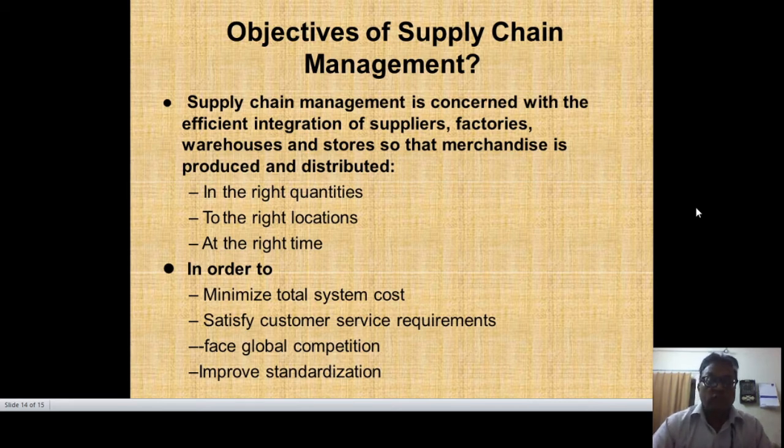If the post service is to be required in certain instruments, certain products are to be there, then we have to provide for global competition, because nowadays competition is growing day by day. So in this competitive environment we should maintain integration and proper standardization. Certain quality standards have to be maintained, and accordingly we have to carry on. Otherwise we cannot survive in the market.